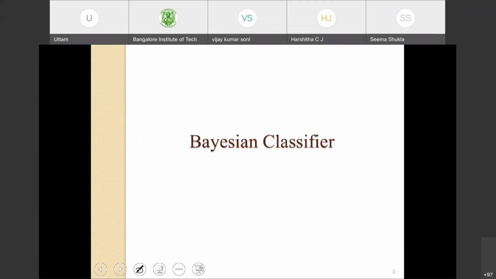So many of you may have used Bayesian classifier. Has anyone used Bayesian classifier or read about it earlier anywhere in your experiments or in theory? Shavana, yes, you have. Have you used it anywhere in any experiments?